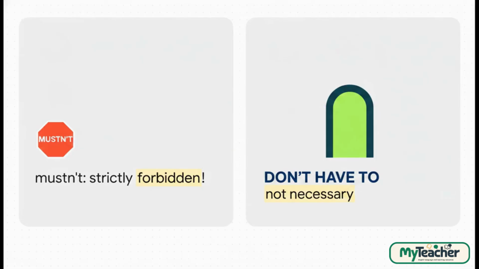Now, it's really crucial to understand the difference here, so be careful. Mustn't means something is completely forbidden. Stop, do not do it. That is totally different from don't have to, which just means it isn't necessary. You know, you can do it if you want, but you just don't have to.